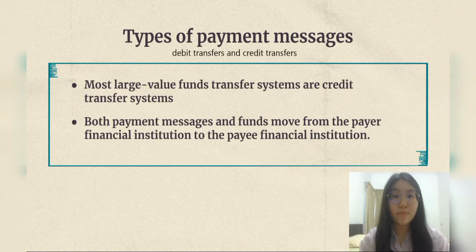Next is the type of payment message. There are two types of payment message, which are debit transfer and credit transfer. Debit transfer is a payment transaction where the payer has given authority to a specific bank of the payee to collect money from the payer account, while credit transfer is the payment order from one account to another, for example checks and card payment.